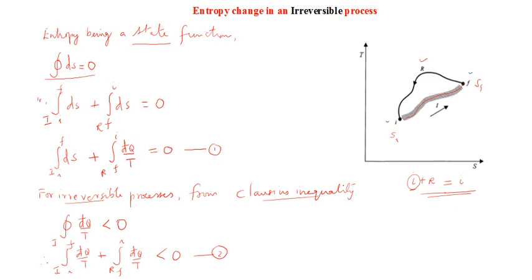Mathematically, when I subtract 2 from 1, you can see this particular term will be cancelled because they are one and the same. These two terms will be cancelled.